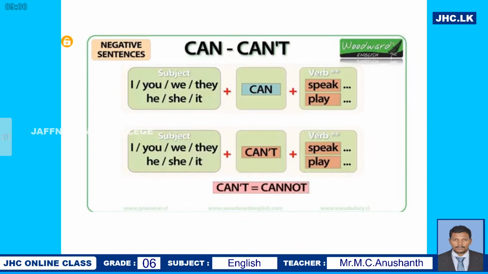Right? So, let's see some examples. For negative sentences, we use can't instead of can. For negative sentences, we use can't.